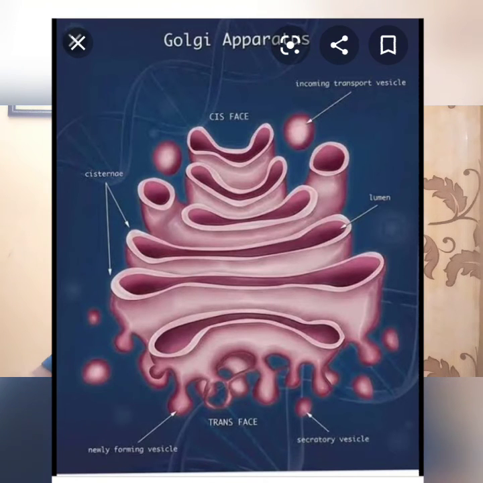The function of Golgi bodies is to receive the proteins, sort them and send them to the whole cell so that the proteins are distributed equally to the whole cell. And the Golgi bodies are also involved in making lysosomes, which are called suicidal bags, which I mentioned earlier. The Golgi bodies are present in most of the eukaryotic cells.